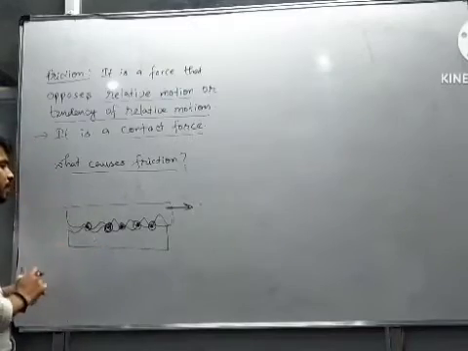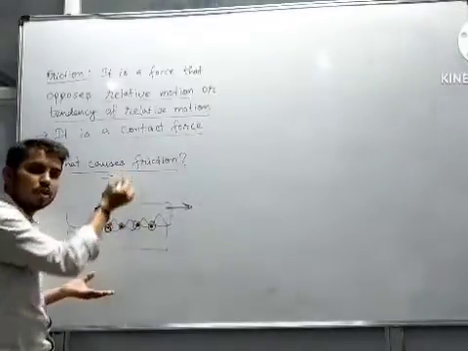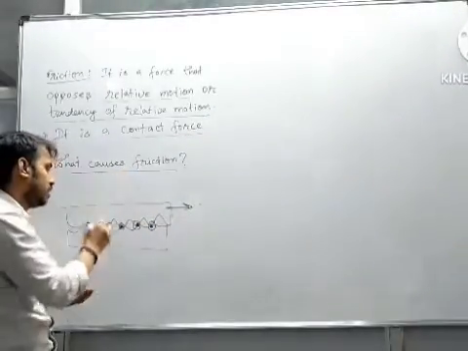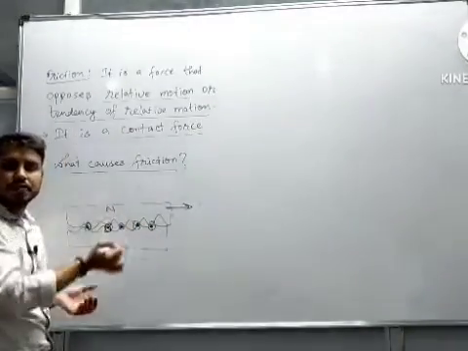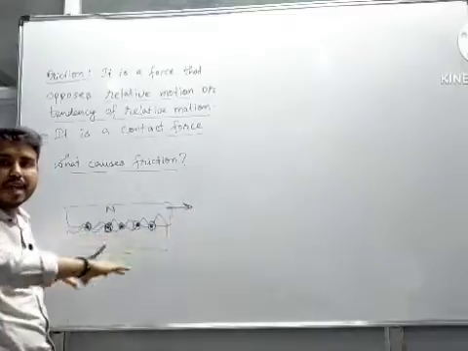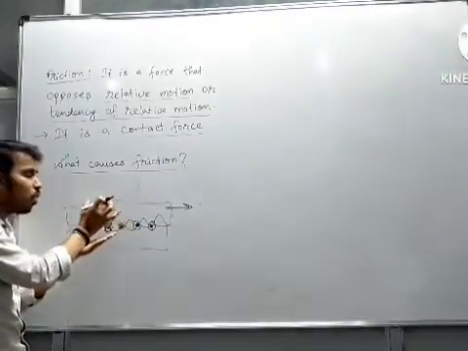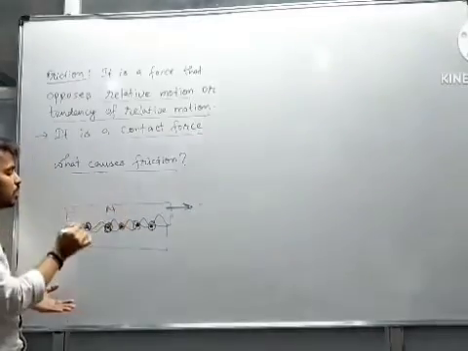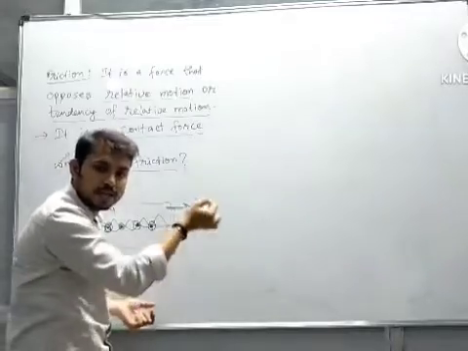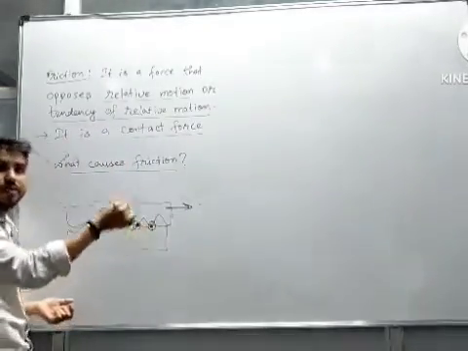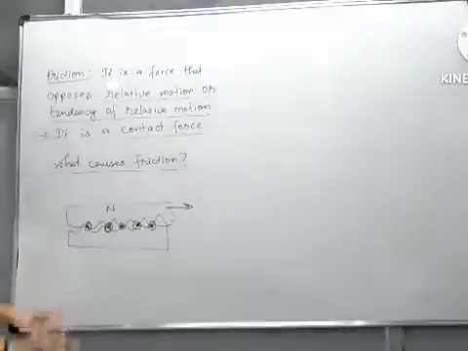Got it? One more thing we can note is that the strength of the bond depends on the normal contact force between the two surfaces, not the area of contact. Because if the normal contact force is larger, the bond strength will be larger, and a larger force will be required to break the bonds. Got it?